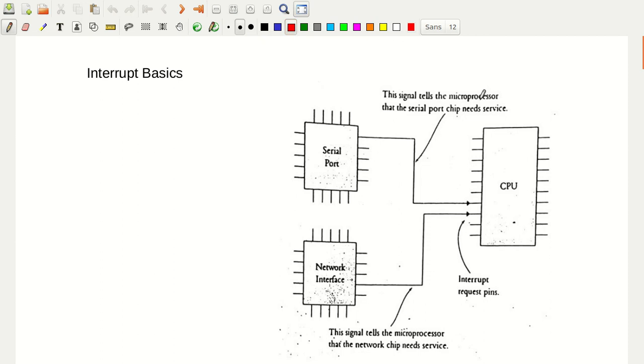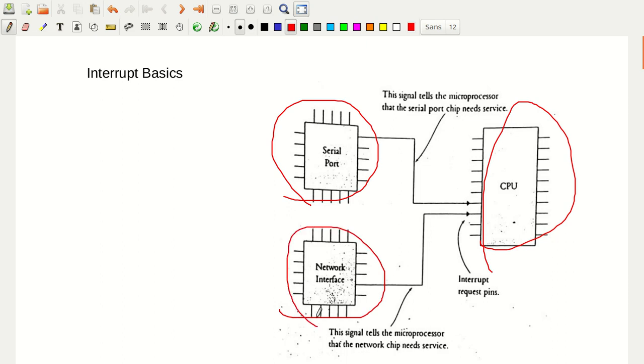Here also, just for this case, I have taken this example. If you observe here, you have a CPU, a serial port, and another one, a network interface. The serial port is communicating with the external world, and it receives some data, which is stored in the serial port chip.